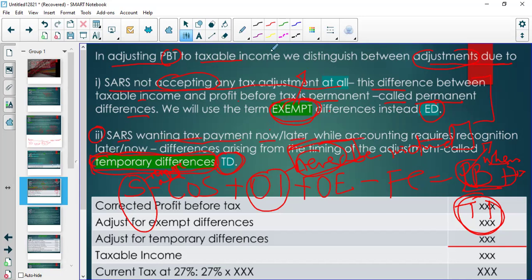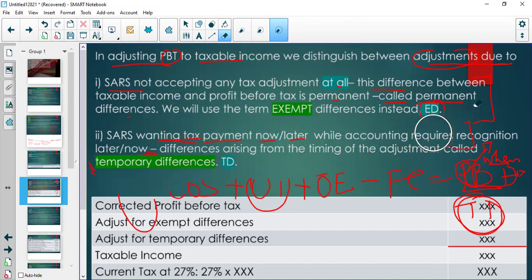So those are the two adjustments we're going to make in our movement, because remember we are coming from profit before tax, which is the correct amount. Now we are trying to follow the rules of SARS, right? So we normally group into two categories. The first is for items that are exempt. Then we follow those items that are just an issue of timing differences. And those two will result in the taxable income.